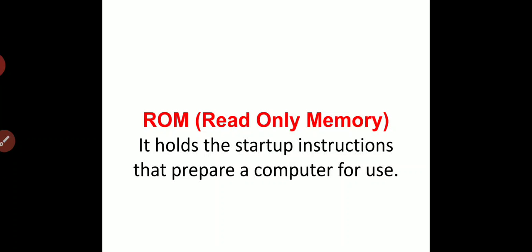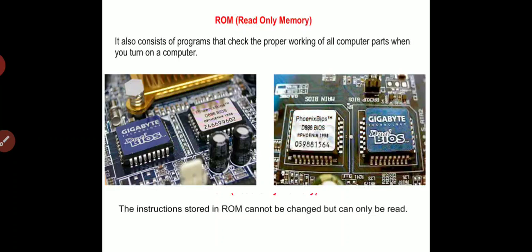Now, ROM, read only memory. It holds the startup instructions that prepare a computer for use. It also consists of programs that check the proper working of all the computer parts when you turn on the computer. These instructions stored in ROM cannot be changed but can only be read. You can take the example of your textbook. Whatever you read in your textbook, you can only read. You cannot change anything in your textbook. In the same way in the computer, ROM memory, read only memory, you can only read.